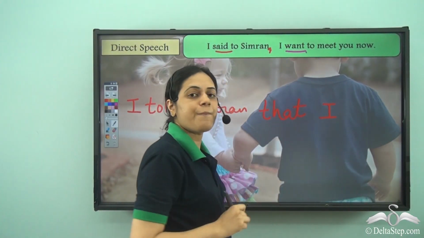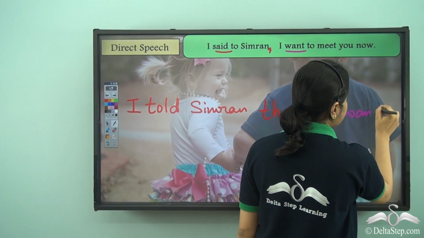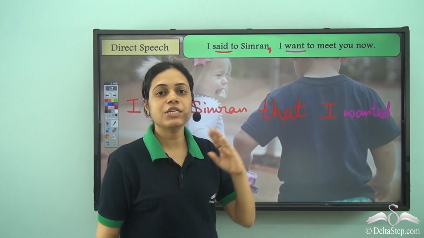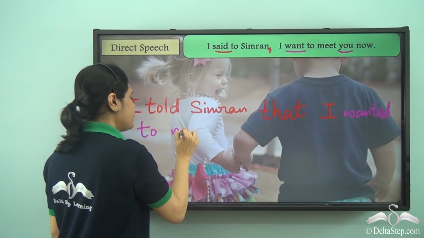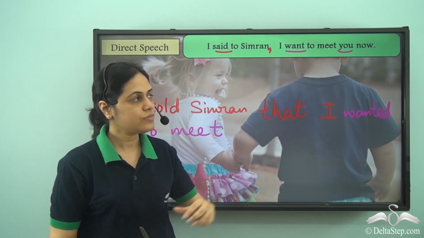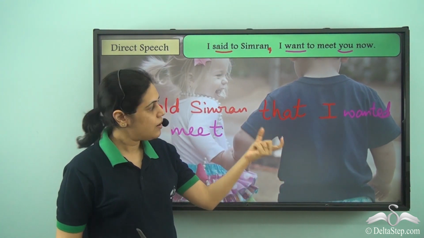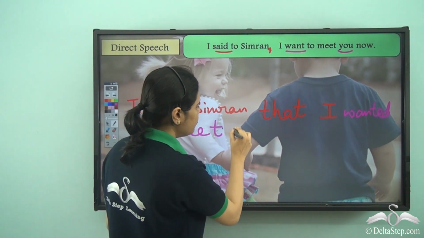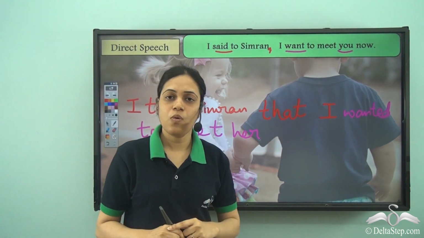Now want is simple present tense. It would change to simple past, that is wanted. I wanted to meet you. What will be there in place of you? You refers to Simran. So I wanted to meet Simran, but we've already used Simran once. So I will use a pronoun instead of you, that is her. I wanted to meet her now.